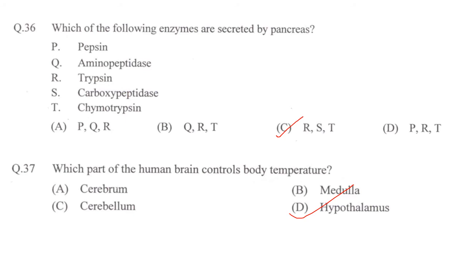Next one. Which part of the human brain controls body temperature? Cerebrum, medulla, cerebellum, hypothalamus. Answer is option D, hypothalamus.